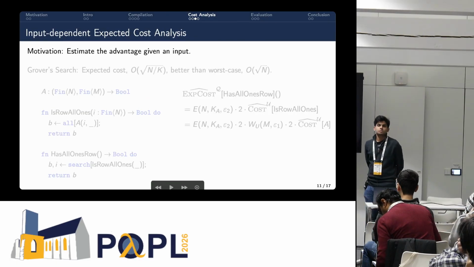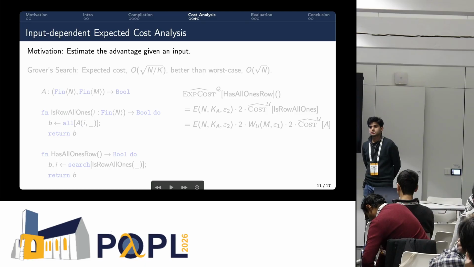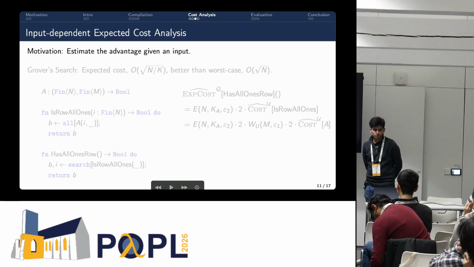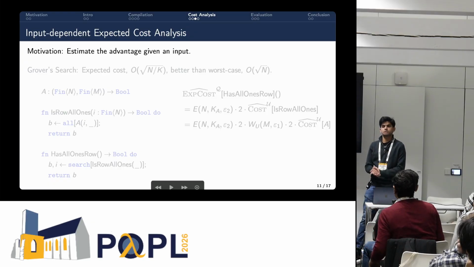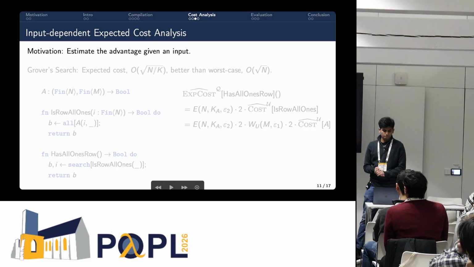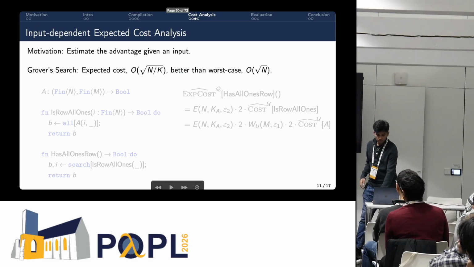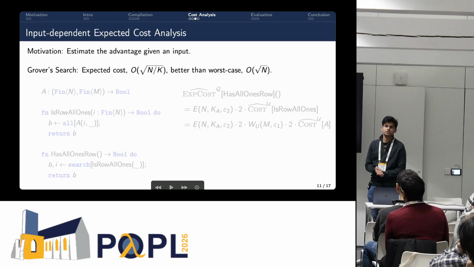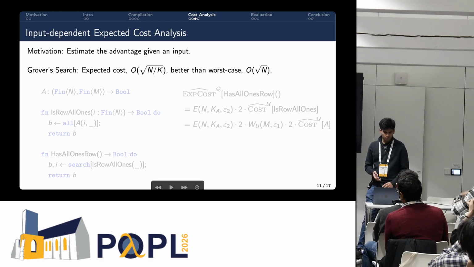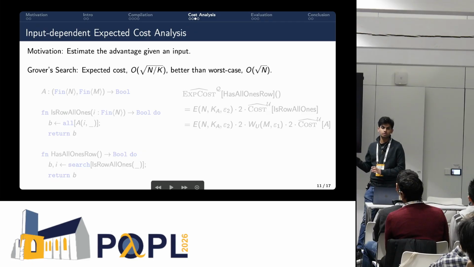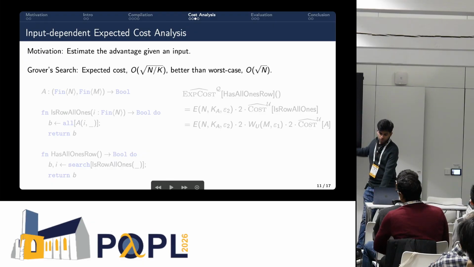Then we also support input-dependent expected cost analysis, and the motivation in this case is that we want to estimate the advantage given a specific input. Why do we do this? It's because a lot of these quantum algorithms tend to have a better expected cost over their worst case cost. So in the case of Grover's, root n over k, if you know the number of solutions, which is k, is better than the worst case, which is just root n.